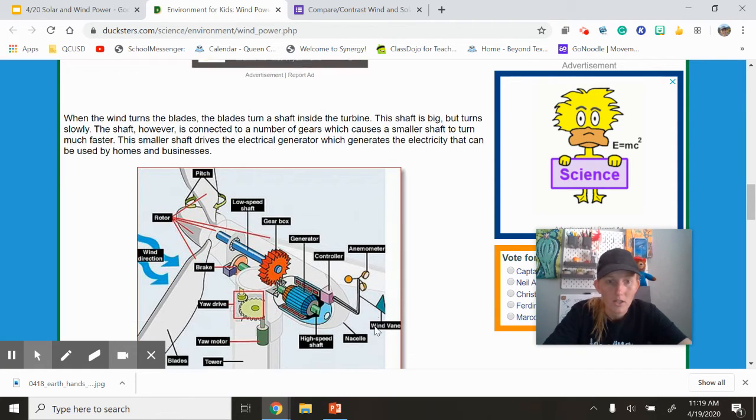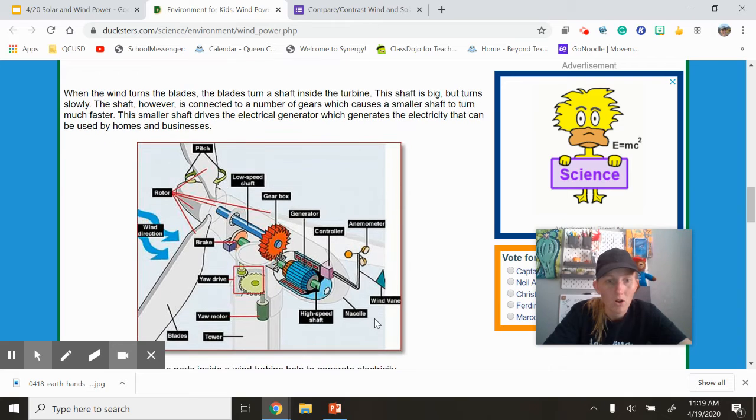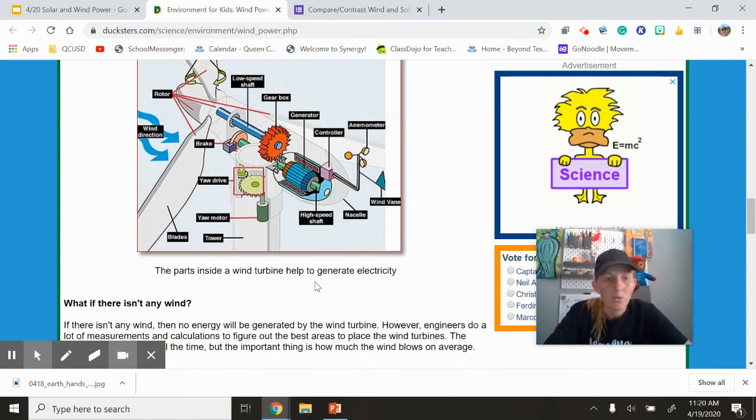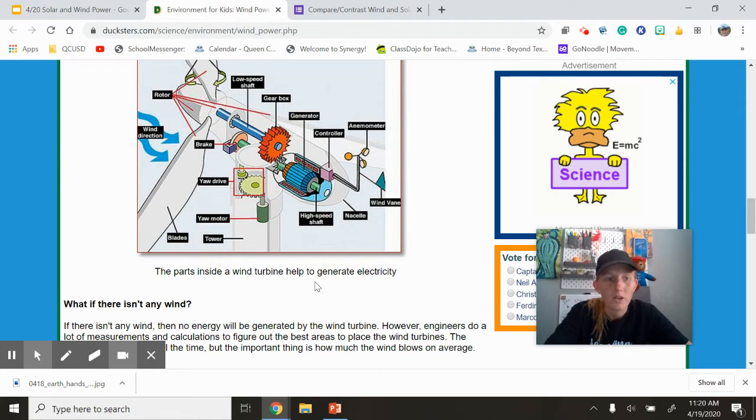So there it is right there, the mechanics of it all, and they have labeled all of the pieces there for you. The wind rotates that, which then gets converted into electricity from this generator here. So very cool, a great source of renewable energy to help the earth and reduce those chemicals in the earth.